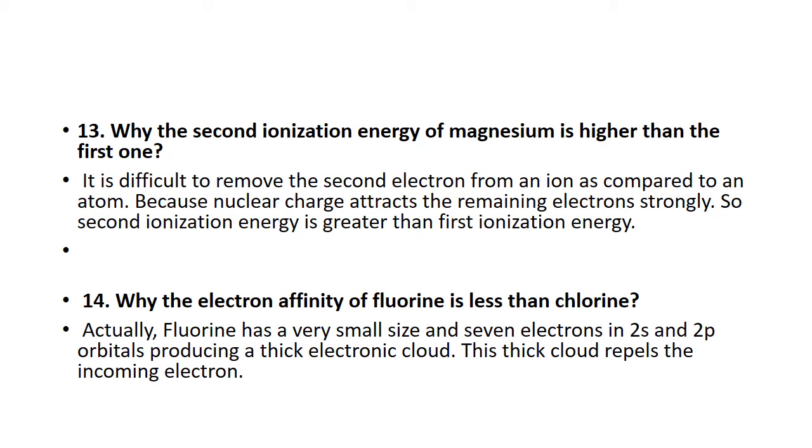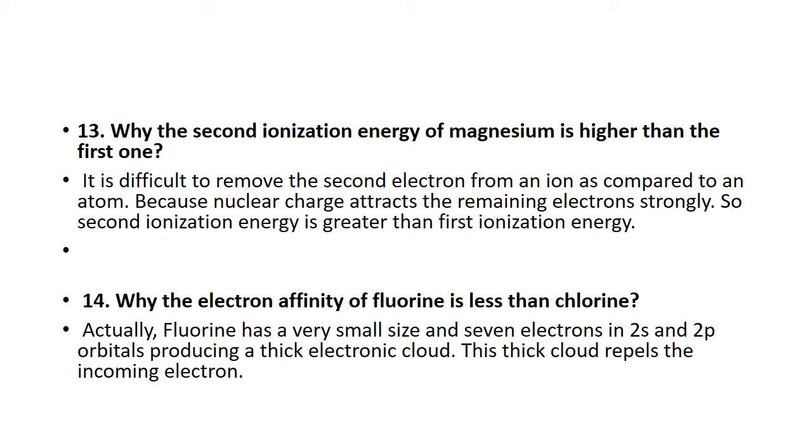The first electron is removed with low energy from the neutral atom. When this electron is removed, the atom becomes an ion. Now electron removal is very difficult because the nuclear charge attracts the remaining electrons strongly. Size will be small and the attraction on the remaining electrons is very high. So second ionization energy is greater than the first ionization energy.